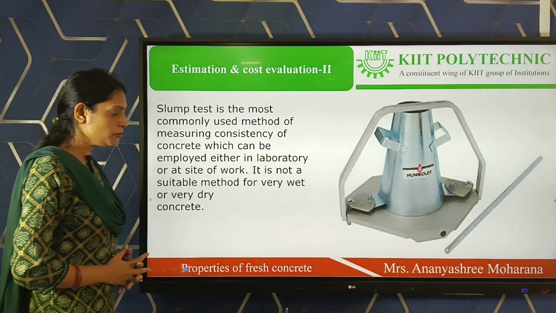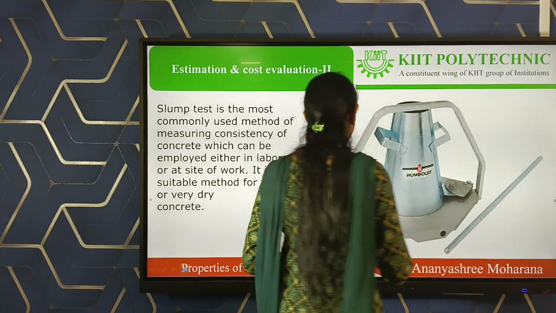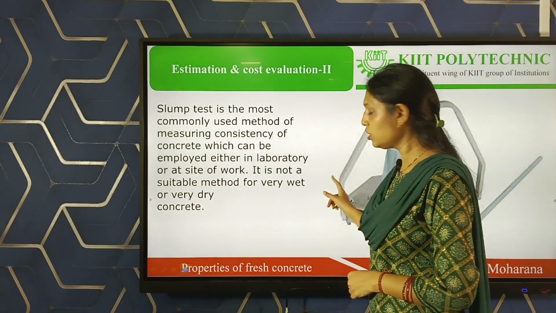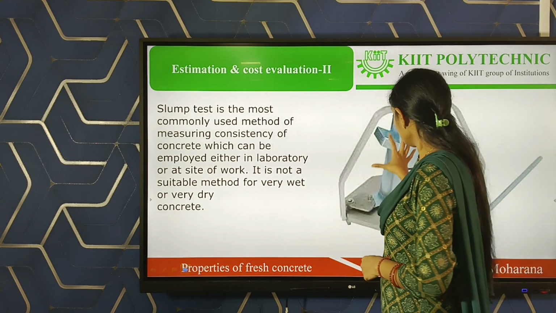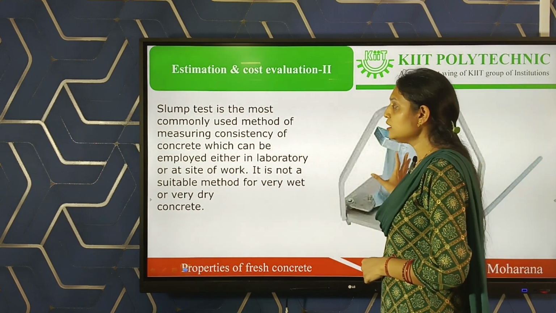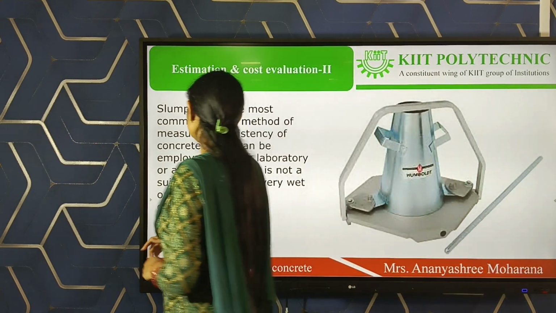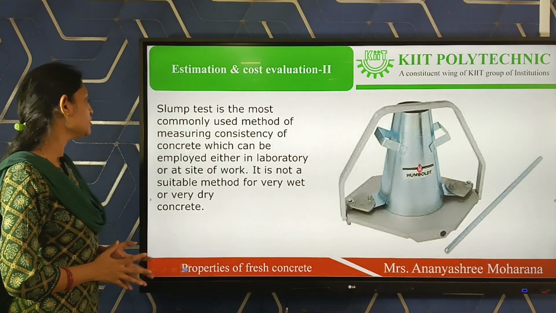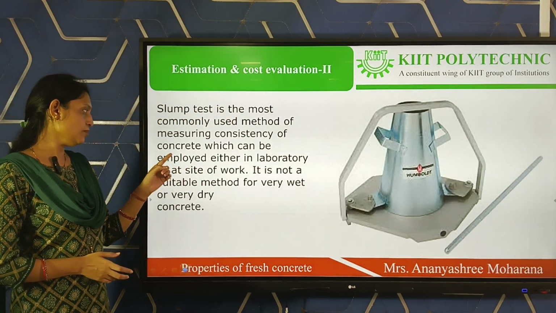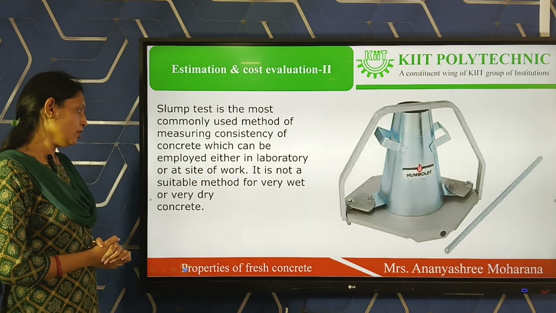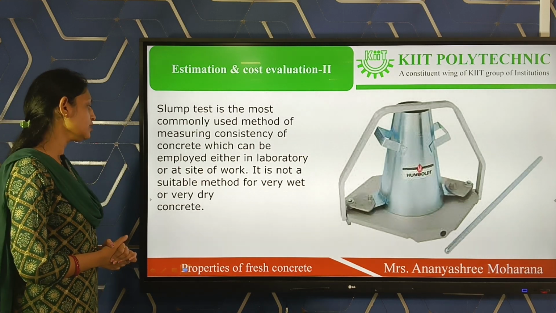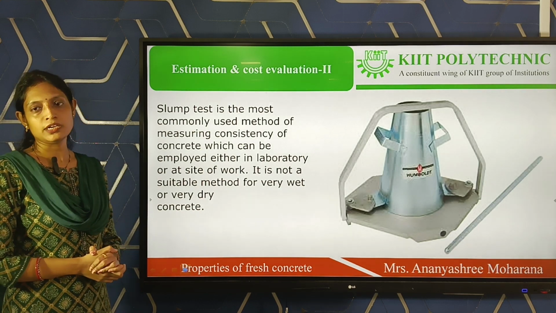Now you can see in the drawing there is a slump cone. This is the slump cone, or slump test apparatus. Only this apparatus is used in the slump test. Here you can see the slump test is the most commonly used method of measuring consistency of concrete, which can be employed either in the laboratory or at the site of work. It is not a suitable method for very wet concrete.